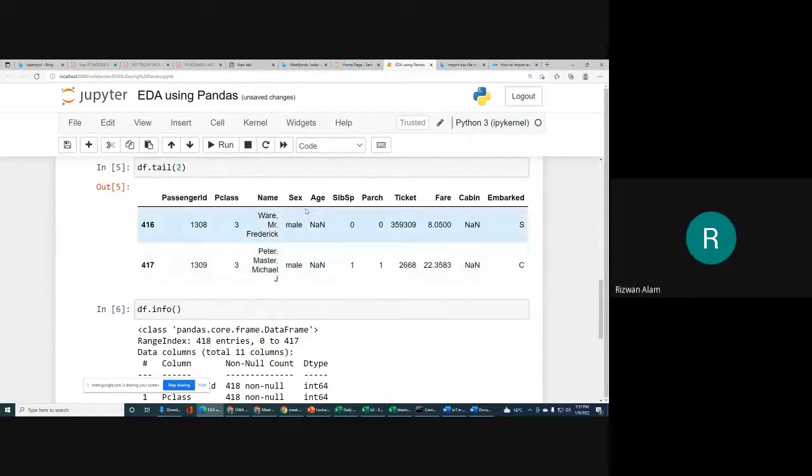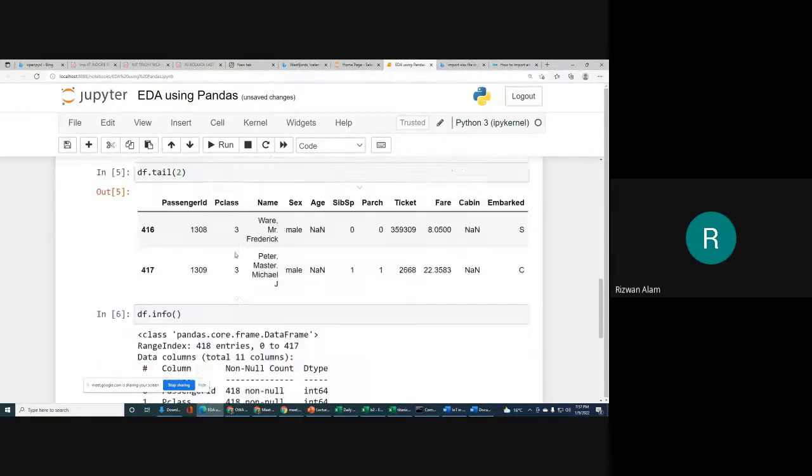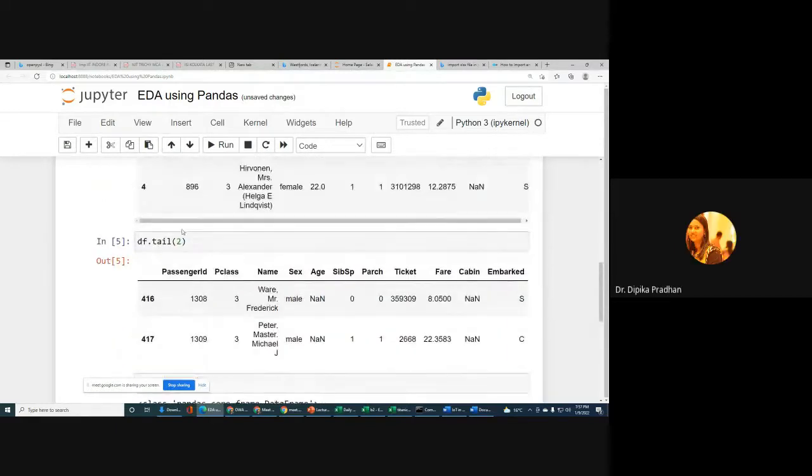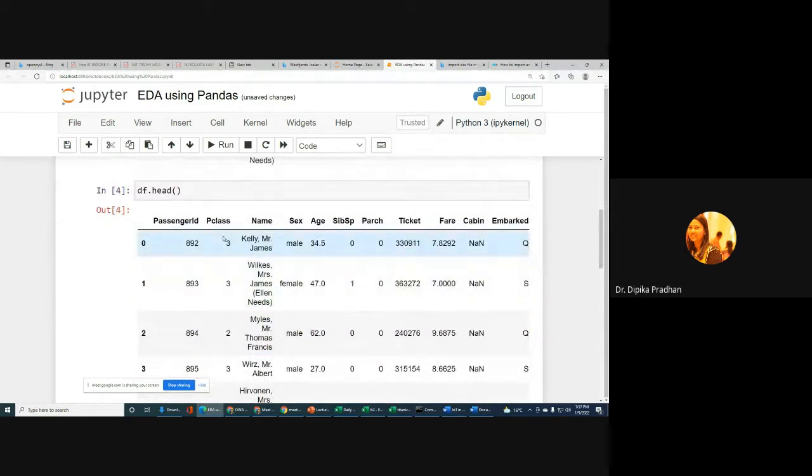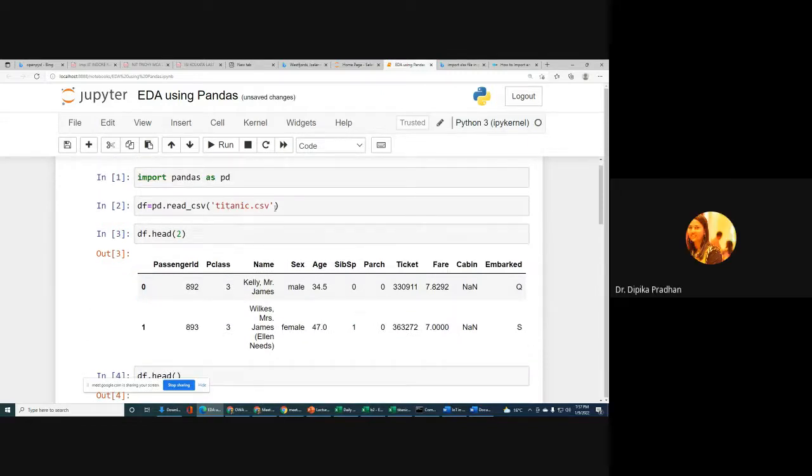Are you asking about tail or head? No, sir. Suppose I have taken the attendance of the students in the first row, it should display the attendance, but it is showing NaN. NaN means not a number. So you are not using the Titanic CSV file. That is the decimal number, maybe that's why it is not taking.